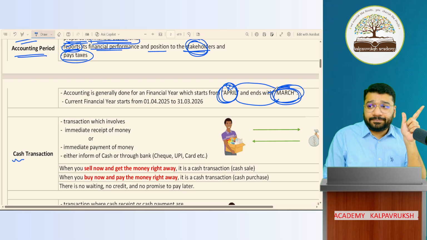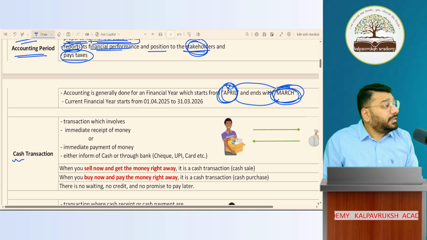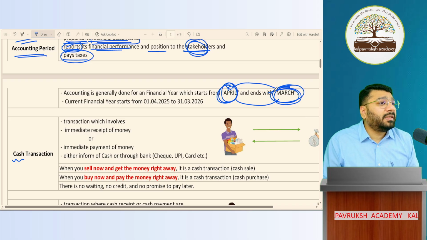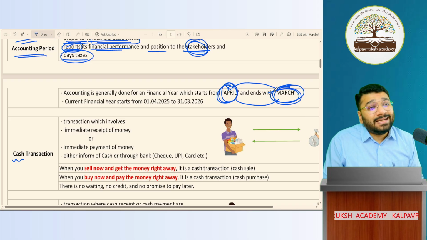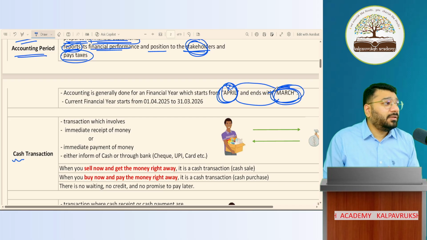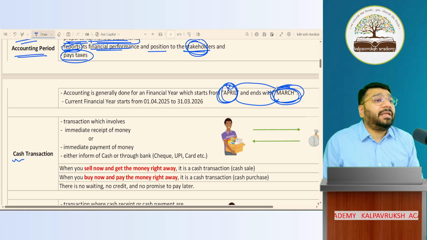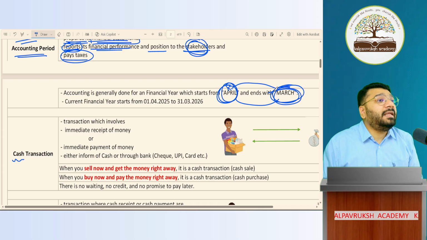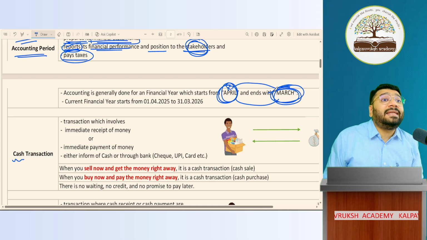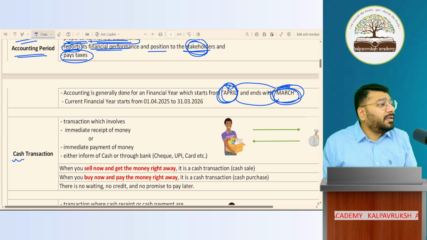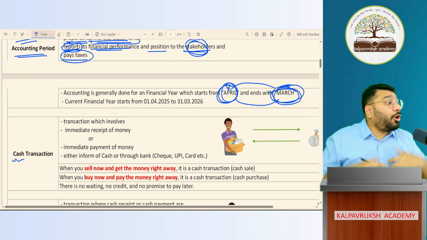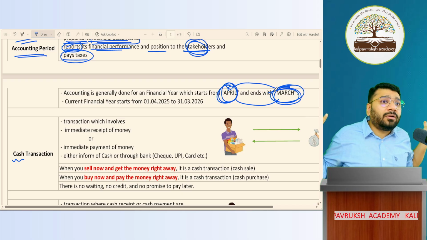Not got it? But in India, even today, there are some entities who follow the accounting year, the financial year, Jan to December. Why? Because they have their parent company, their companies outside the country, outside India. Have you come across this term called multinational company? MNC. What is MNC? MNC is nothing but a company which is operating in more than one country. They're operating in several countries. Got it? Not got it?